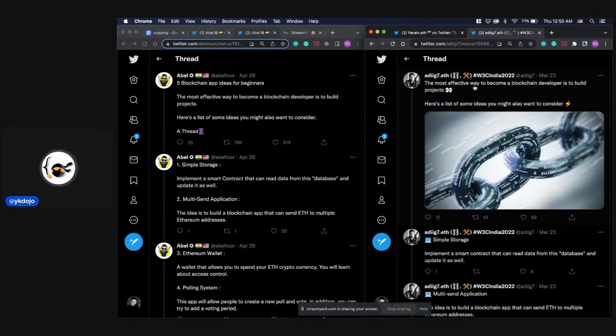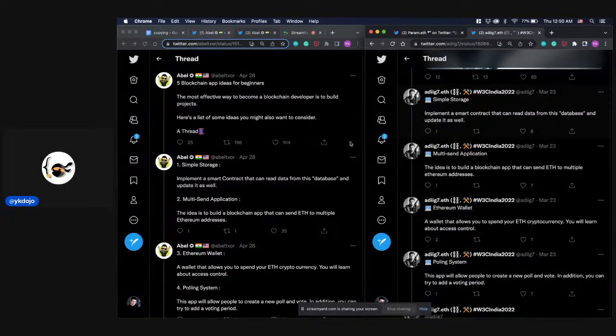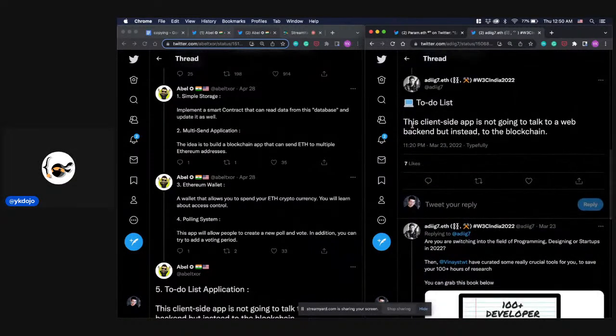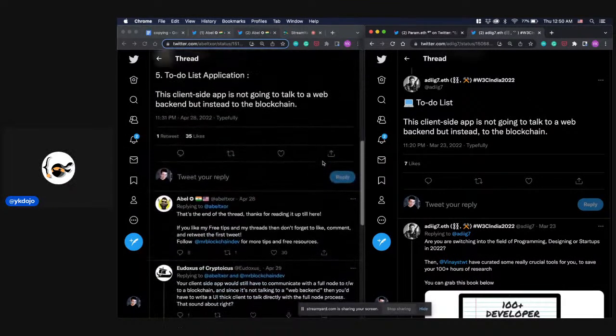The most effective way to become a blockchain developer is to build projects. So that's March. Simple storage, same thing. Implement a smart contract that can read data from this database and update it as well. And then all the way to to-do lists.